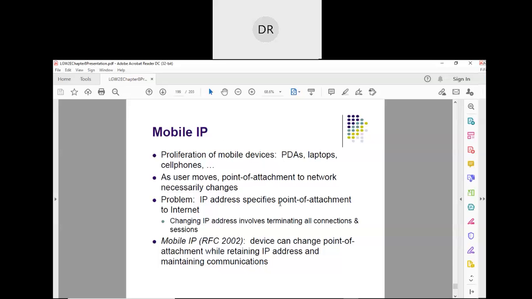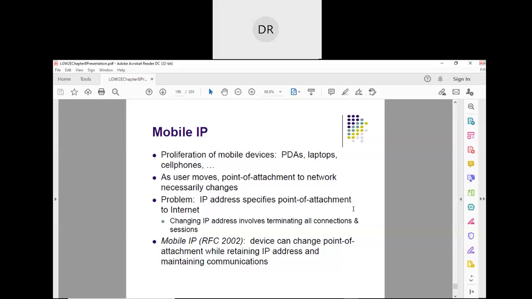The IP address specifies the point of attachment to the internet, because the network ID is part of the IP address. Presently you are connected to the present IP network, so your IP address will be with respect to that network. As you move to a new network, your IP address also changes. You should be dynamically given different IP addresses depending on which network you get connected to.